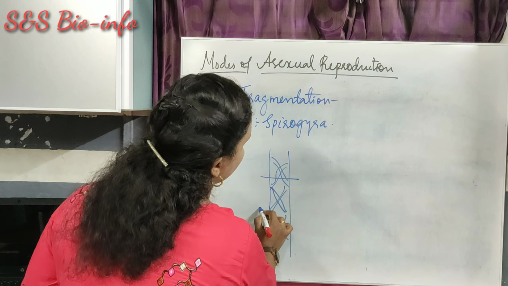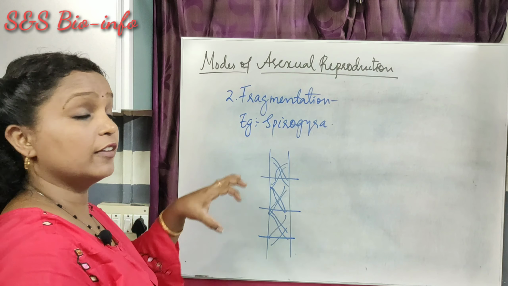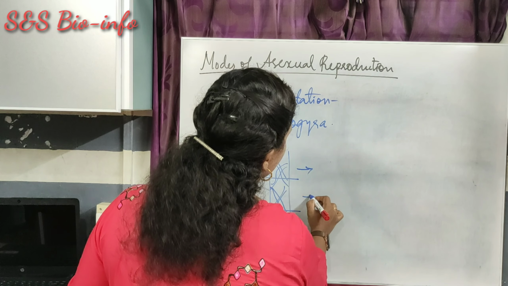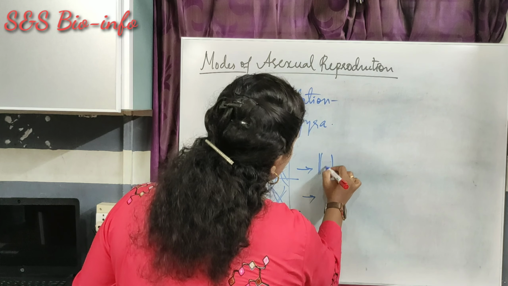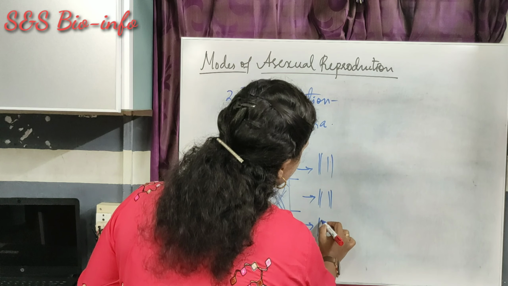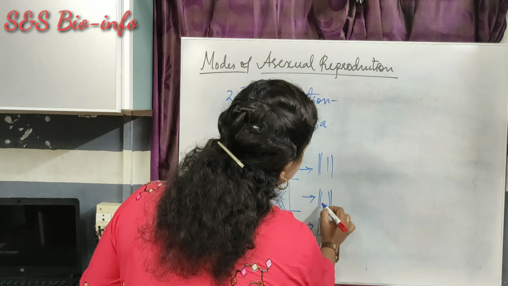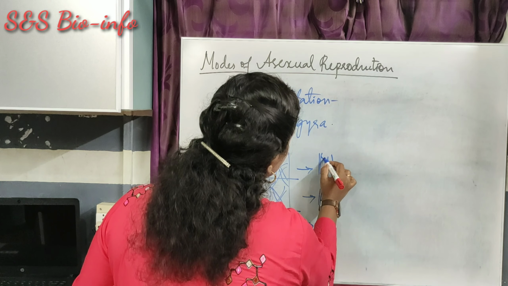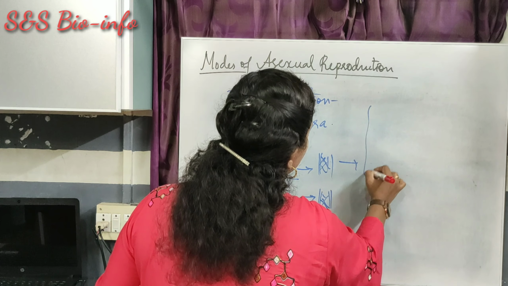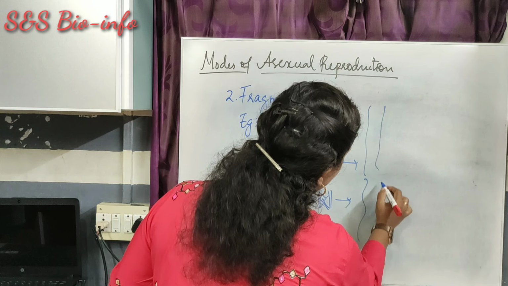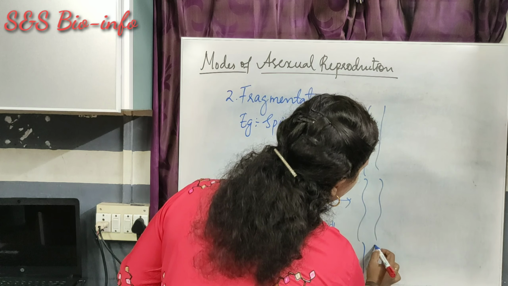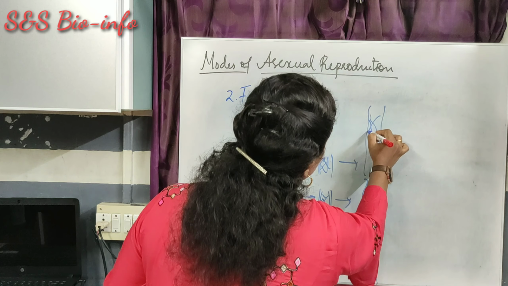When its body divides into different fragments, each fragment gives rise to what? A complete organism, with all features of the parental cell.